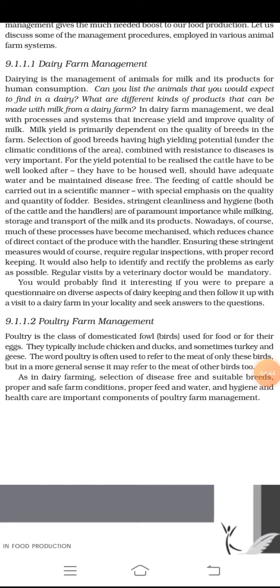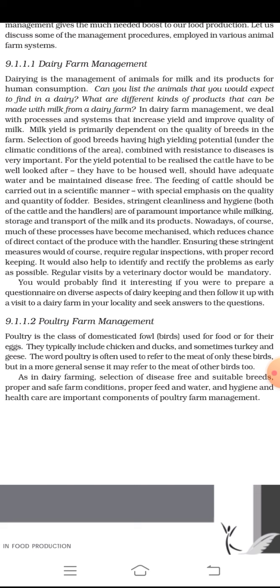Poultry farm management. Poultry is a class of domesticated fowl used for food or for their eggs. They typically include chicken and ducks, and sometimes turkey and geese. The word poultry is often used to refer to the meat of only these birds, but in a more general sense it may refer to the meat of other birds too, as in dairy farming. Selection of disease-free and suitable breeds, proper and safe farm conditions, proper feed and water, and hygiene and healthcare are important components of poultry farm management.